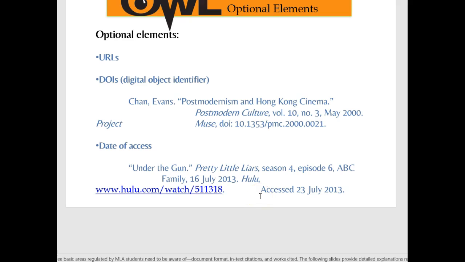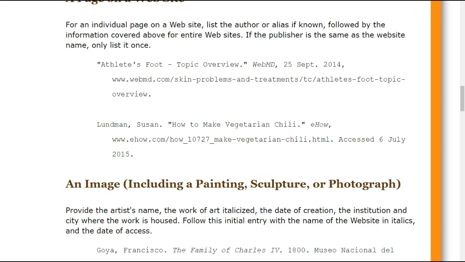I'm going to update some of the forms that I've been previously using. I'm going to go to the actual website because I want to show you examples of this, and I think it'll make it clearer. Hold on one second. So let's say you found something on a website. Obviously, this one didn't have an author, so they're using the title. Where did they find it? What website? WebMD. When was this published? 25th of September 2014. And where did the website come from? Here, put the URL. But they didn't put the accessed. However, look here, accessed 6th July 2015. I want you to put the date that you accessed it.